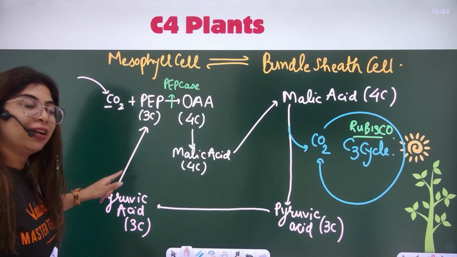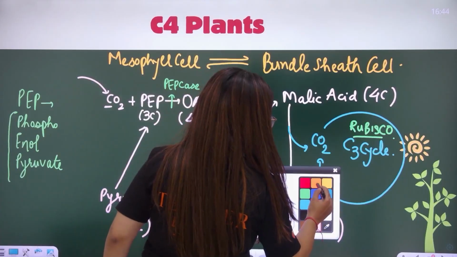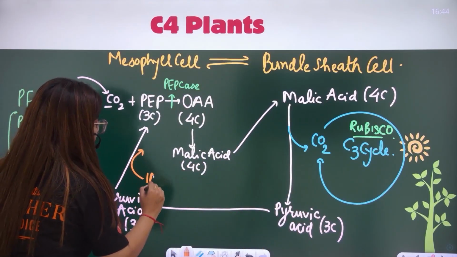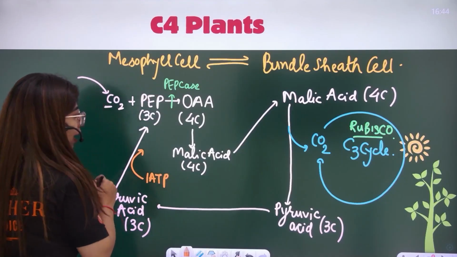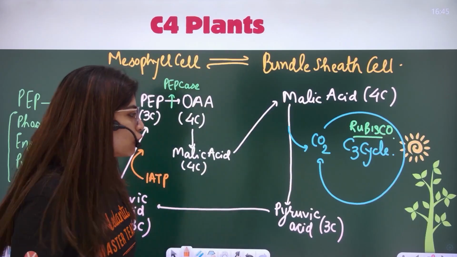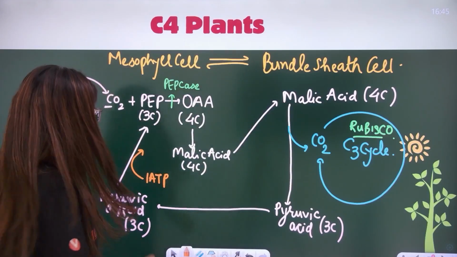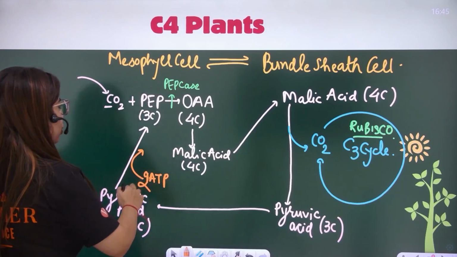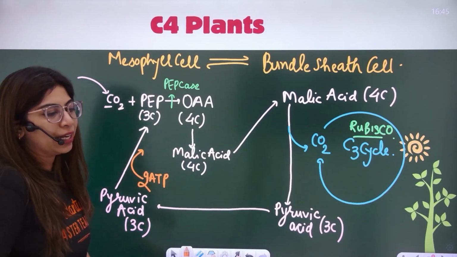To regenerate this PEP, I have to use what? I will be using ATP molecules here, not one, but 2 ATP molecules are used here to convert pyruvic acid into PEP.